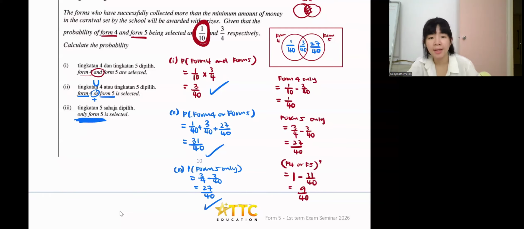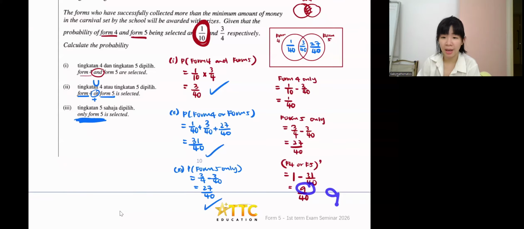Can. Okay, guys, probability, there are many ways to do. So some people will interpret it differently, but still get the same answer. It's fine. It's fine. So can I write, is it wrong to just write 9? Cannot. I cannot write 9 only. Let's say for this one, you just write 9. Is this what you mean?